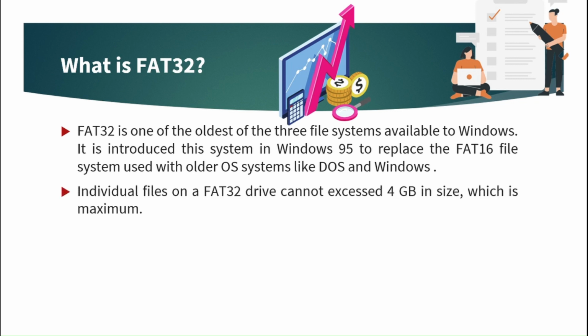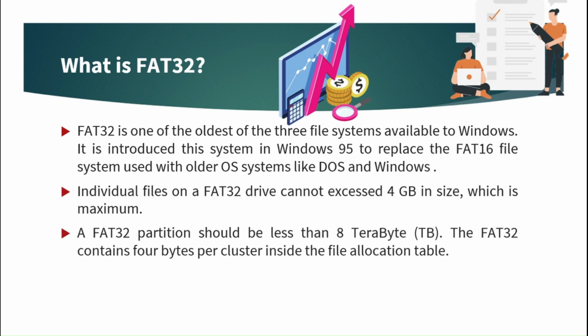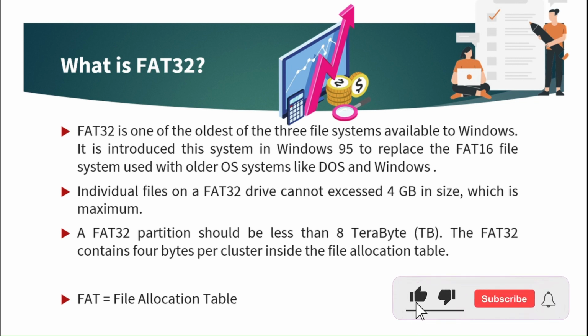It was introduced in Windows 95 to replace the FAT16 file system used with older operating systems like DOS and Windows. Individual files on a FAT32 drive cannot exceed 4 GB in size, which is the maximum. A FAT32 partition should be less than 8 TB. FAT32 contains 4 bytes per cluster inside the file allocation table.